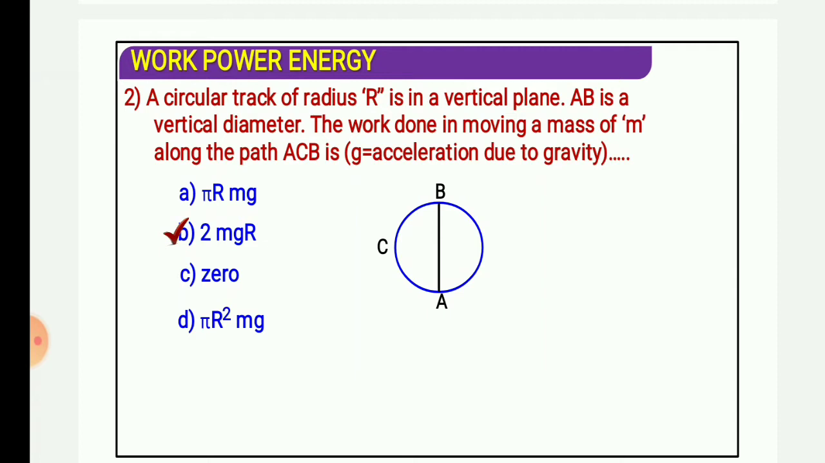Now you have calculated the force, and you have to calculate the displacement produced here. AB is the diameter. What will you write for AB in terms of radius? You have studied in the chapter on circles that d equals 2r, diameter is equal to radius into 2. So 2r into mg. 2r is the displacement and mg is the force applied. The answer will be 2mgr.